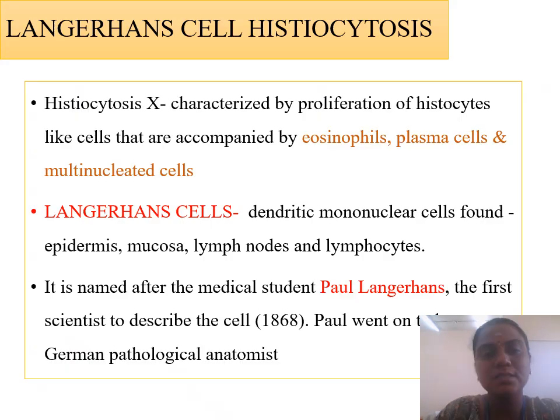The next and last type of tumor involving the bone is Langerhans cell histiocytosis, also known as histiocytosis X, which is characterized by proliferation of histiocyte-like cells accompanied by eosinophils, plasma cells, and multinucleated cells. Langerhans cells are dendritic mononuclear cells found in the epidermis, mucosa, and lymph nodes, and are antigen-presenting cells. This lesion is named after the medical student Paul Langerhans, the first scientist to describe the cell.